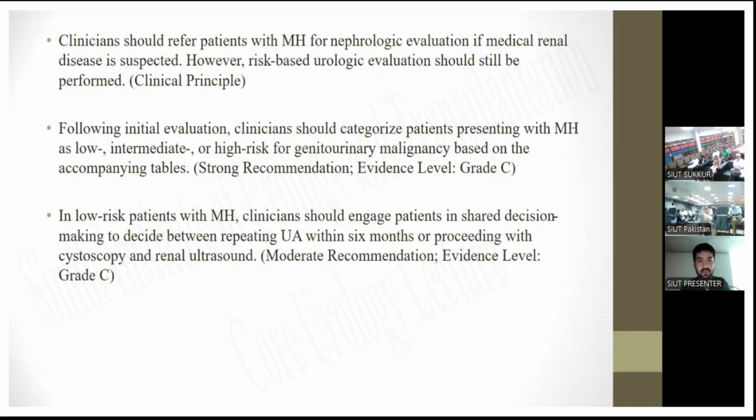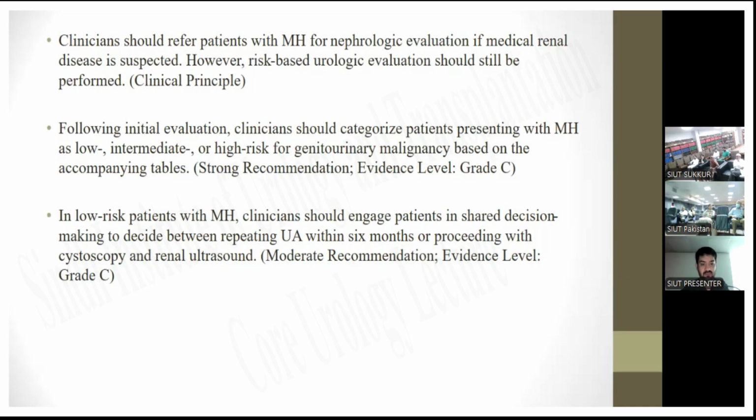Clinicians should refer patients with microscopic hematuria for nephrological evaluation if medical renal disease is suspected. However, risk-based urological evaluation should still be performed. It is also a clinical principle. Following initial evaluation, clinicians should categorize patients presenting with microscopic hematuria as low, intermediate, or high risk for genitourinary malignancy based on the accompanying tables. This is a strong recommendation, evidence level grade C.